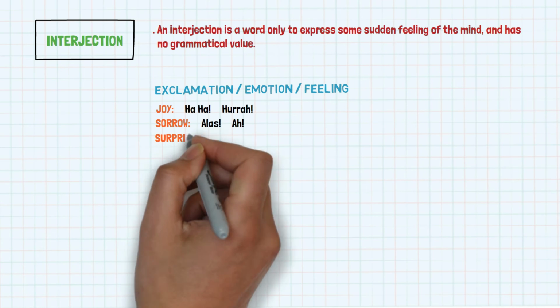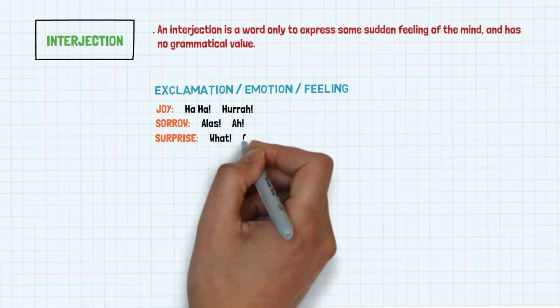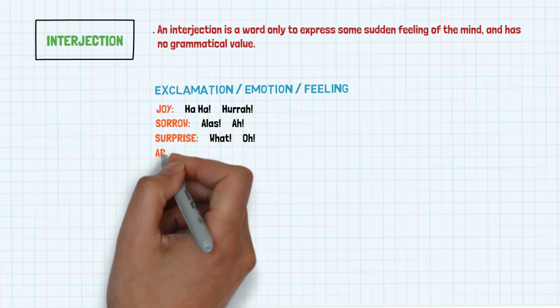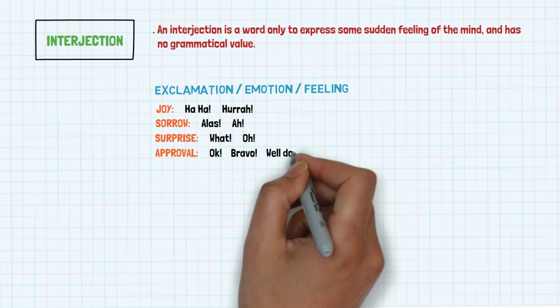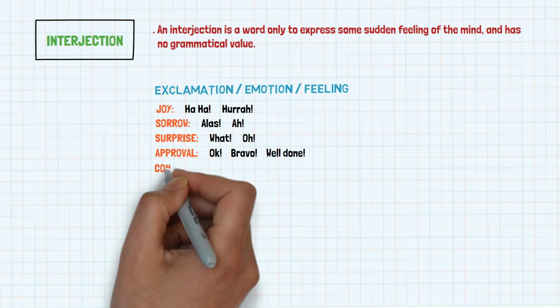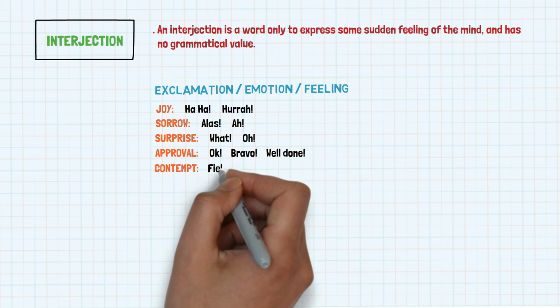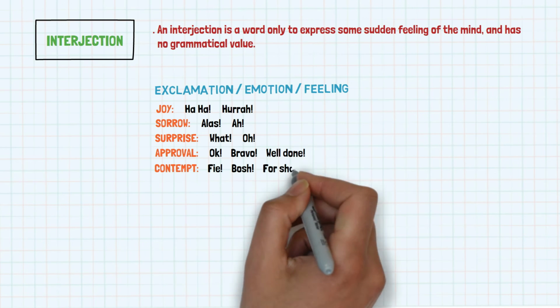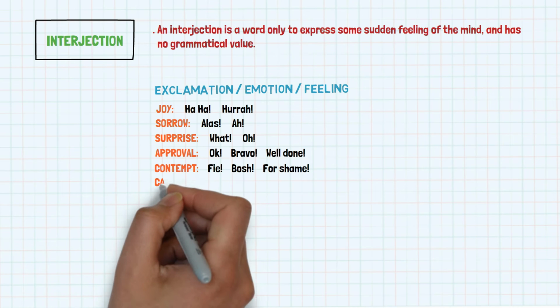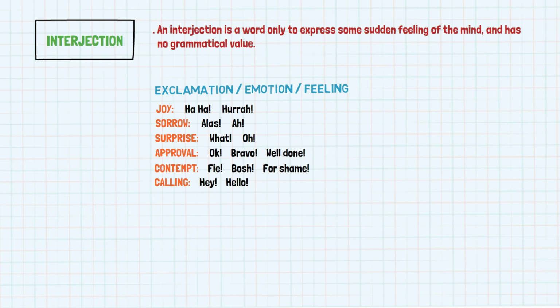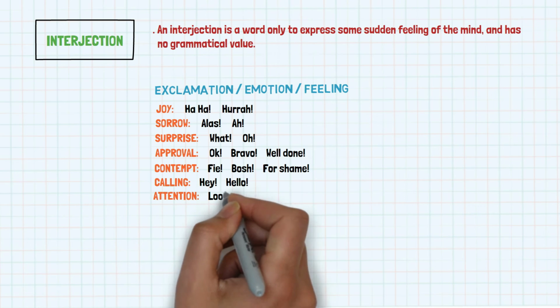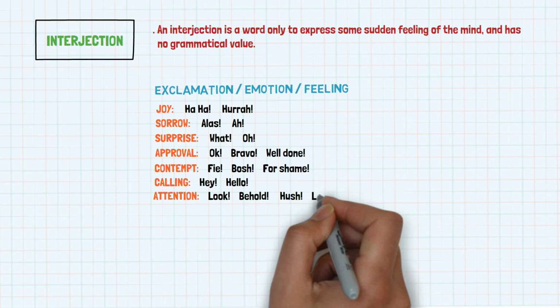Surprise: what? Oh. Approval: okay, bravo, well done. Contempt: fie, bosh, for shame. Calling: hey, hello. Attention: look, behold, hush, lo, listen.